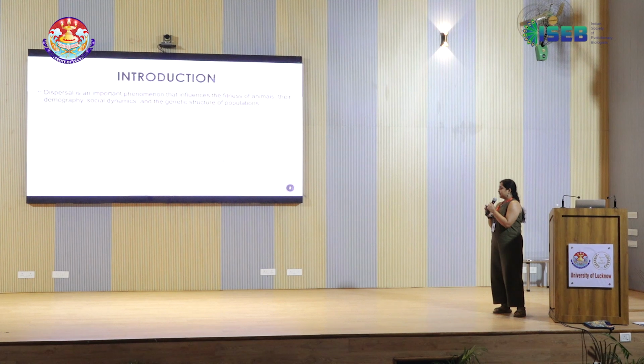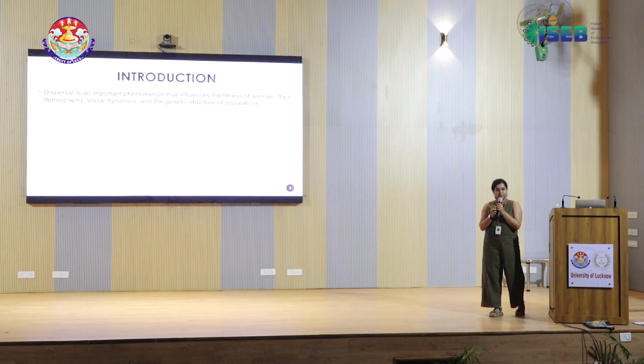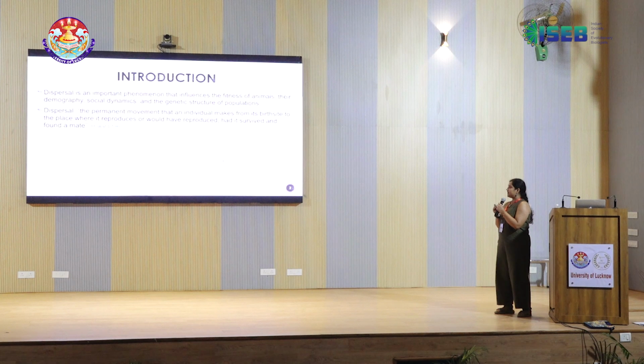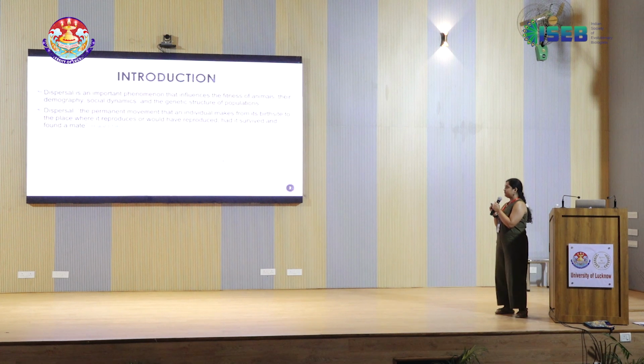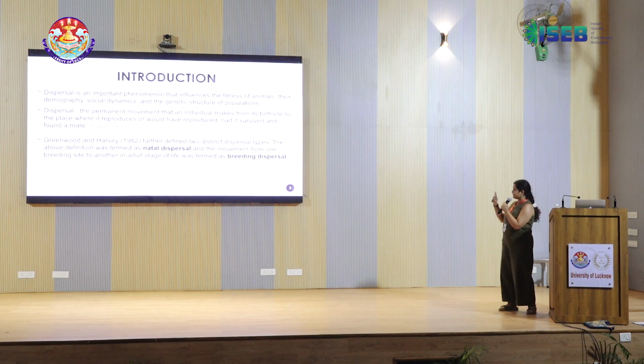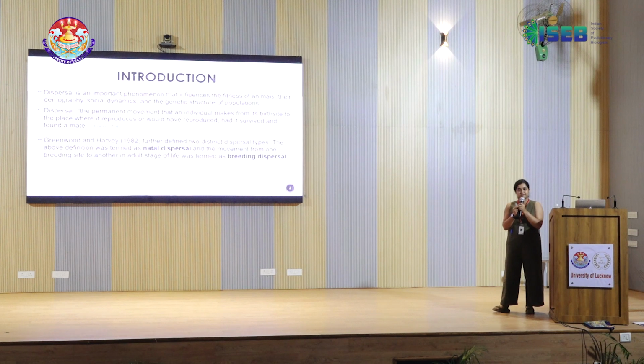So dispersal is an important phenomenon that influences the fitness of animals, their demography, social dynamics, and the genetic structure of the population. It was defined as the permanent movement that an individual makes from its birth site to the place where it reproduces or would have reproduced had it survived and found a mate. This early definition was later categorized and distinguished into two types of dispersal. This definition fell under the purview of natal dispersal, and then there was another form called breeding dispersal, that involves the movement of animals from one breeding site to another, usually in the adult stage of their life.